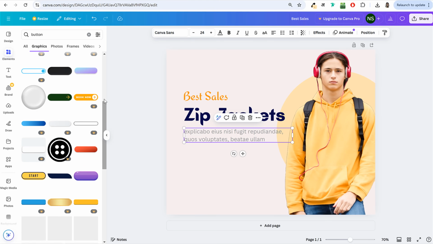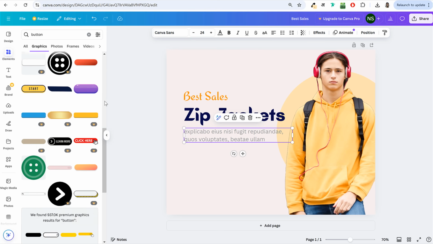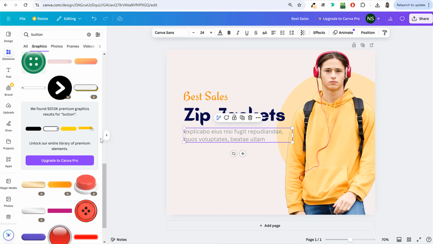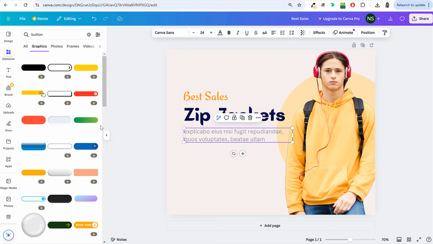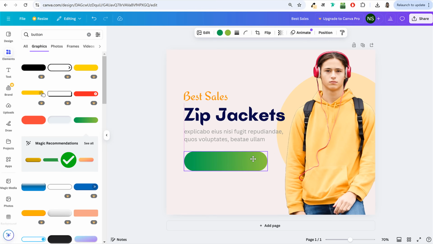If you scroll down, you'll get so many different button options, whichever you want to use. Most of them are in fact paid. Only some of them are free. So I want to use this green one, and the reason is that it's using a gradient, a combination of two colors. At the left, we have this green color. At the right hand side, we have a different shade of green.